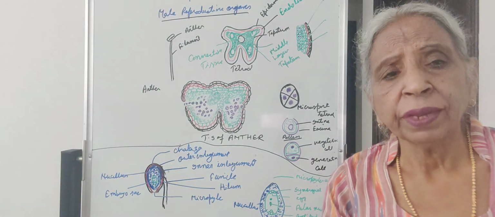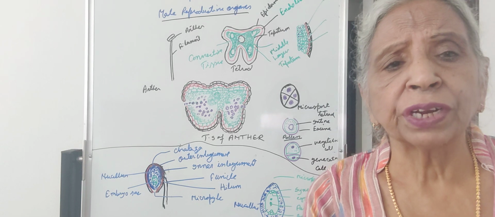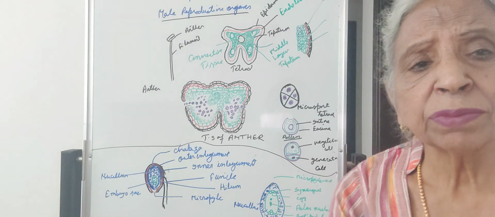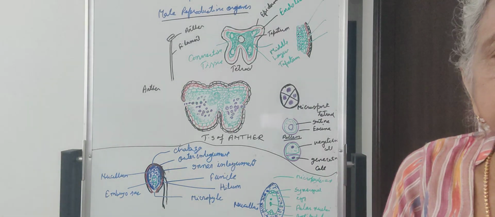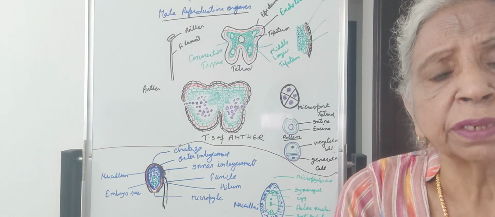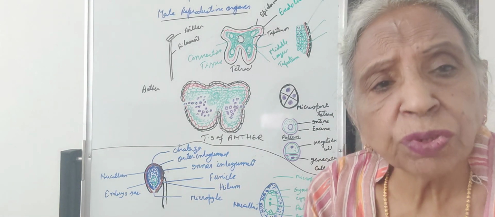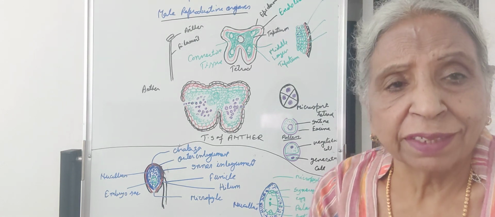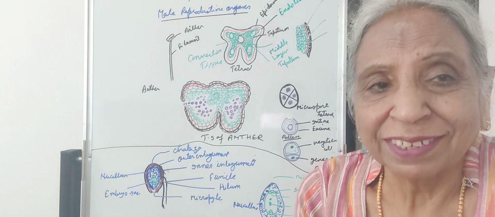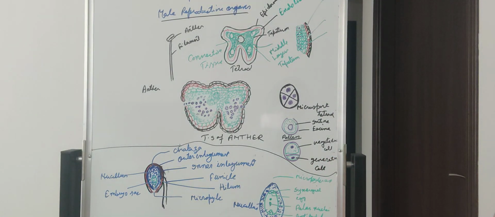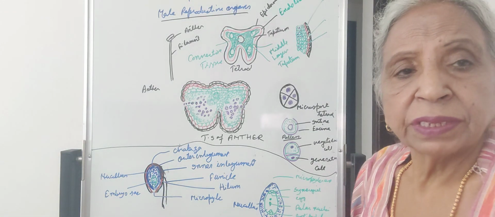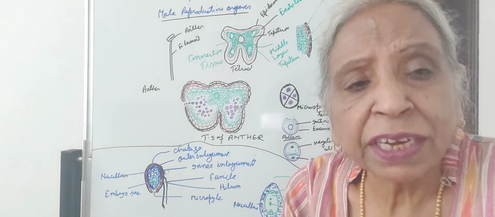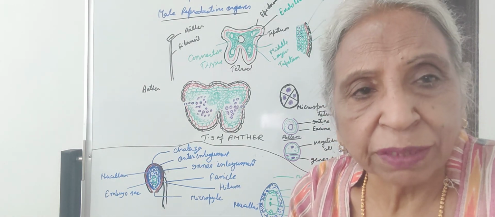are shed. If you touch the flower of any plant, such as hibiscus or any other plant, some yellow-like substance will touch your fingers. What is that? They are the pollen grains. Each pollen grain is haploid. It is also called the male gametophyte. Pollen grain is also called the male gametophyte.